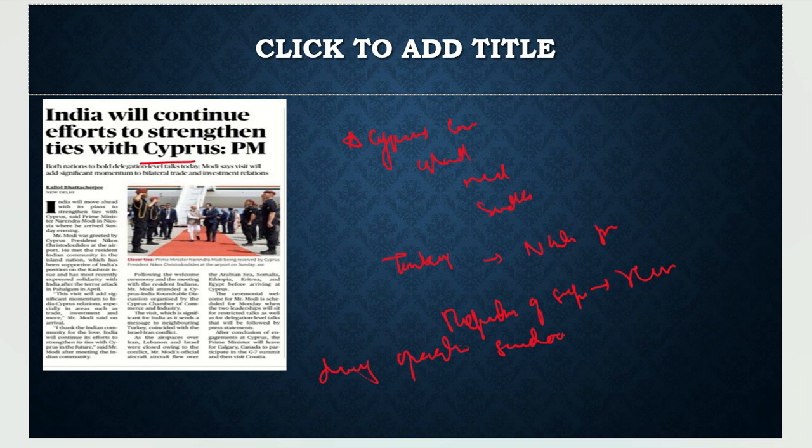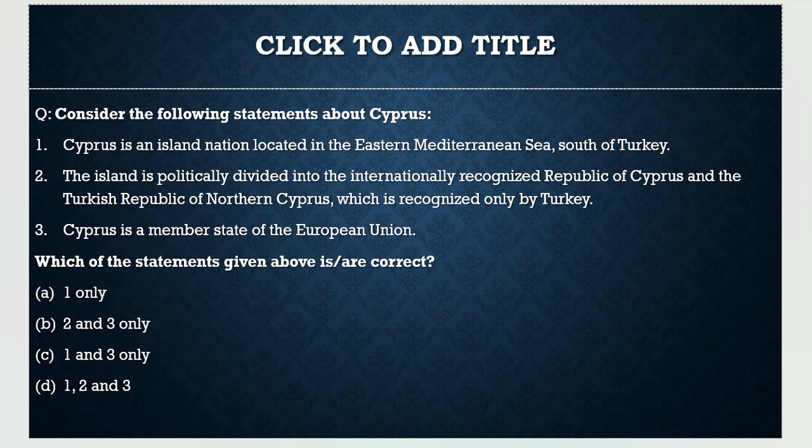So through this question on the next slide, we'll try to understand a few important points with respect to it. Question says, consider the following statements about Cyprus. First statement, Cyprus is an island nation located in the eastern Mediterranean Sea, south of Turkey. Correct, nothing wrong with it. Second, the island is politically divided into the internationally recognized Republic of Cyprus and the Turkish Republic of Northern Cyprus, which is recognized only by Turkey. That's also correct.